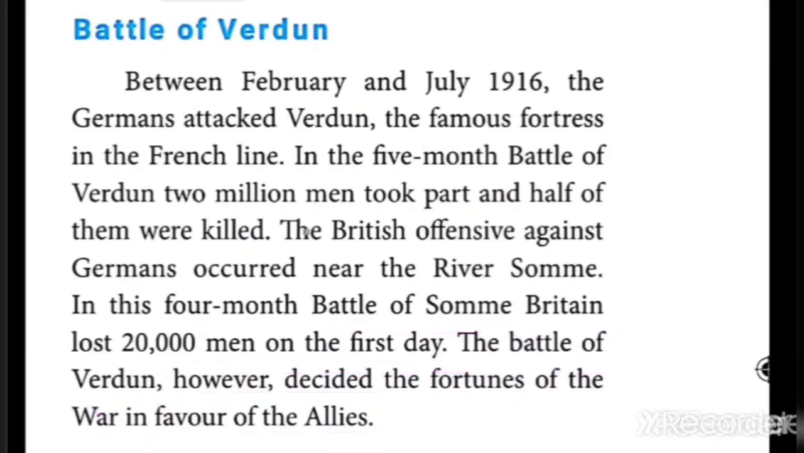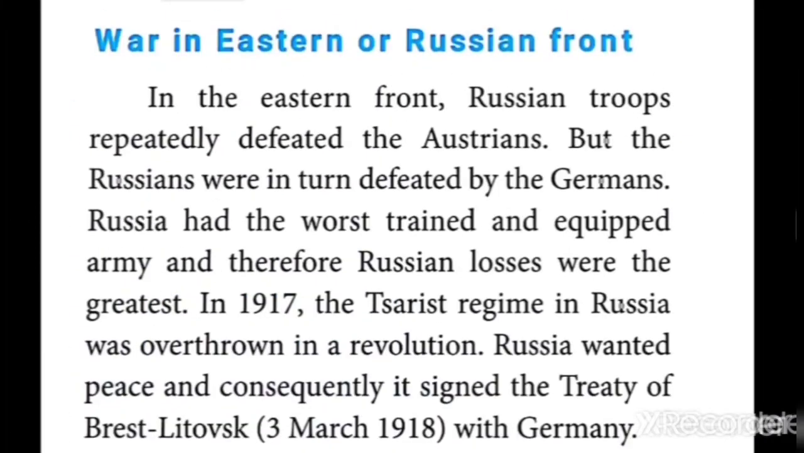Yes, the next, what is given? War in the Eastern or Russian front. On the Russian front, otherwise the Eastern area, what things happened during the First World War? Children, listen. On the Eastern front, Russian troops repeatedly defeated the Austrians. Repeatedly, what is the meaning? Continuously, the Russian army defeated the Austrians.